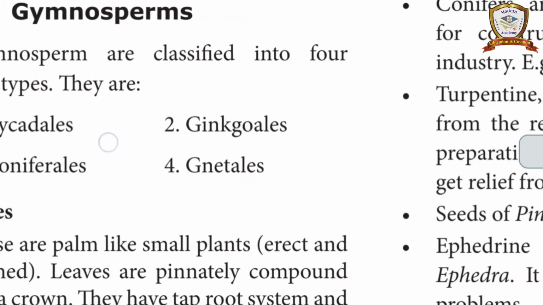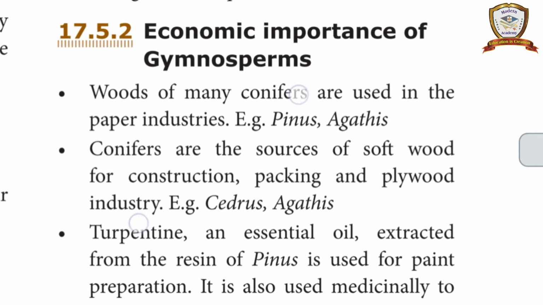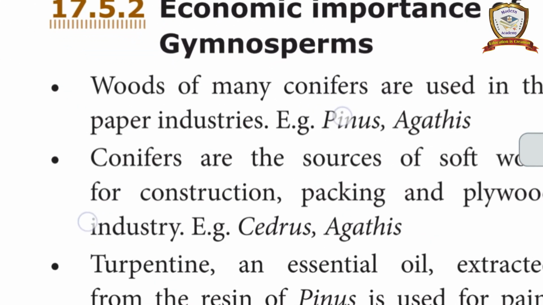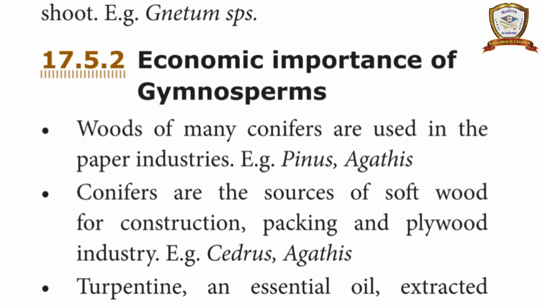Next one is the economic importance of gymnosperm. What are the uses here in the gymnosperm plants? Okay, woods of many conifers are used in the paper industries. For example, Pinus, Agathis, the stem or wood of this plant is used in the production of paper.